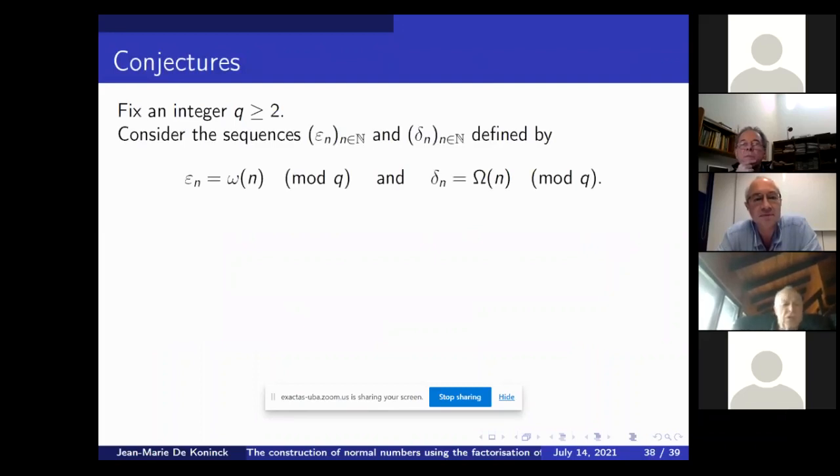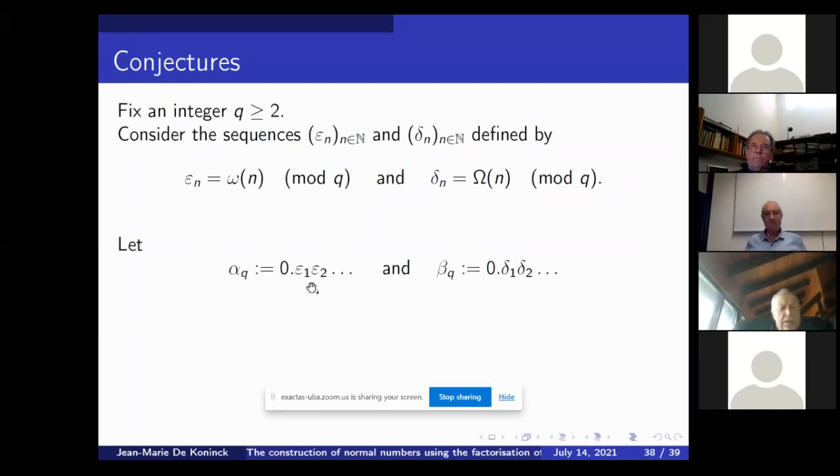There are so many conjectures. I'll just name one. If you take the value of omega of n mod q for a fixed q, think of the binary one, say, you get 0, 1. And the same thing with big omega. I forgot to say, big omega is essentially the number of prime factors, but counting multiplicity. And then you look at the concatenation of these epsilon 1, epsilon 2, and so forth, and the same thing for the big omega function.